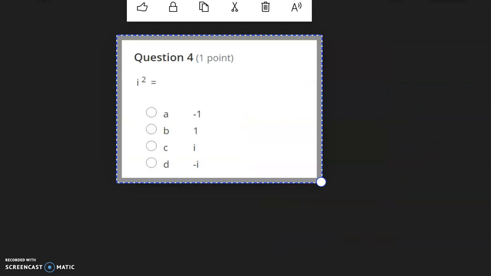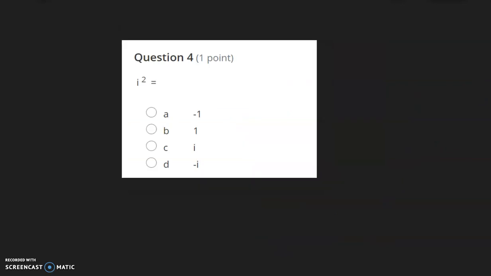Number 4, i squared. We know that i is the square root of negative 1. So the square root of negative 1 squared would just be equal to negative 1, because the squaring will cancel out the square root. And we saw in the last question that when we have an i squared, we just turn that into a negative 1.